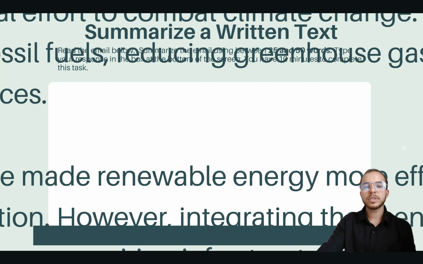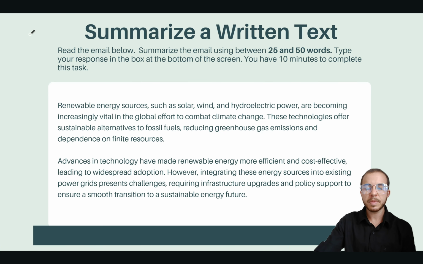So this is what your screen will look like during the exam. Of course, it's more of a black and white color, but it's basically the same. It's going to say summarize a written text. We have between 25 and 50 words. Type your response in the box below at the bottom, and you have 10 minutes to complete the task. So we see here that this one is more of a passage-based style.